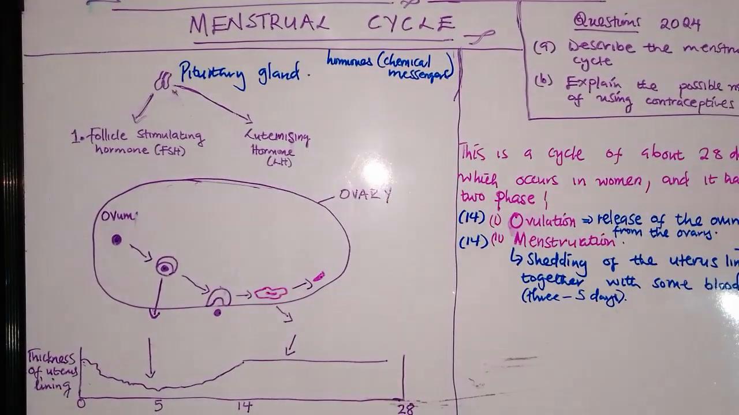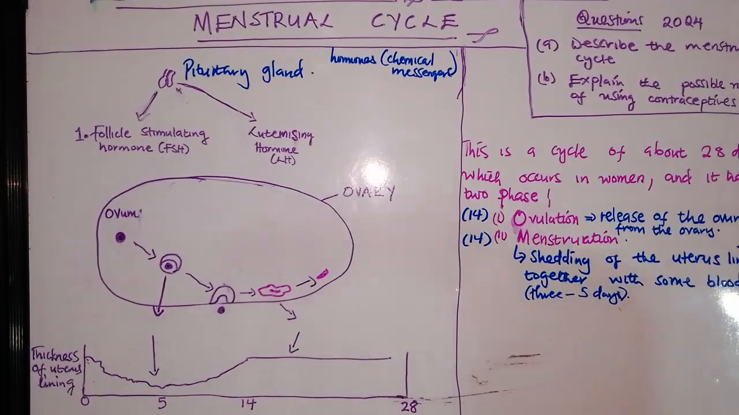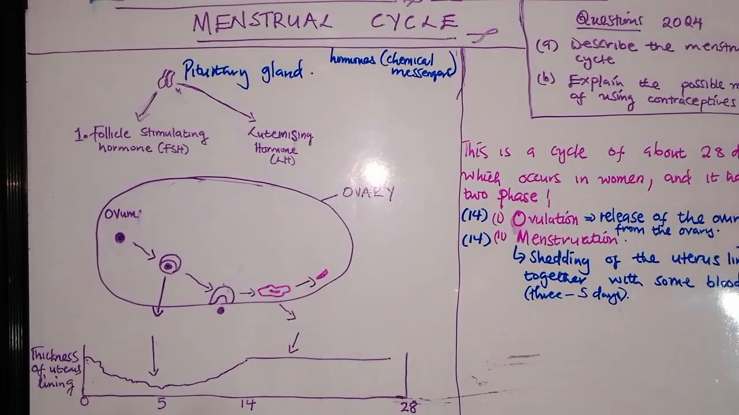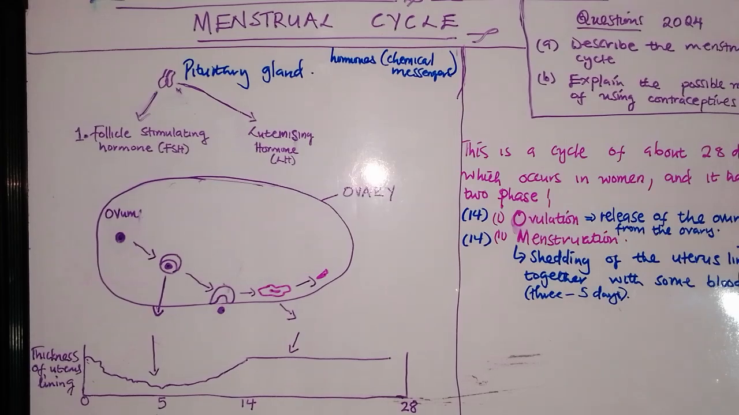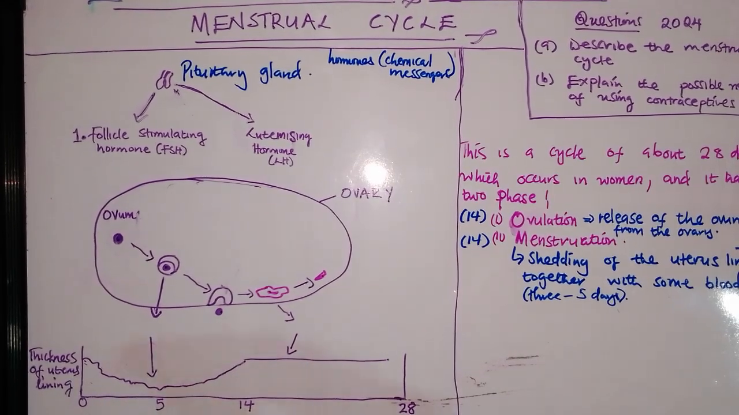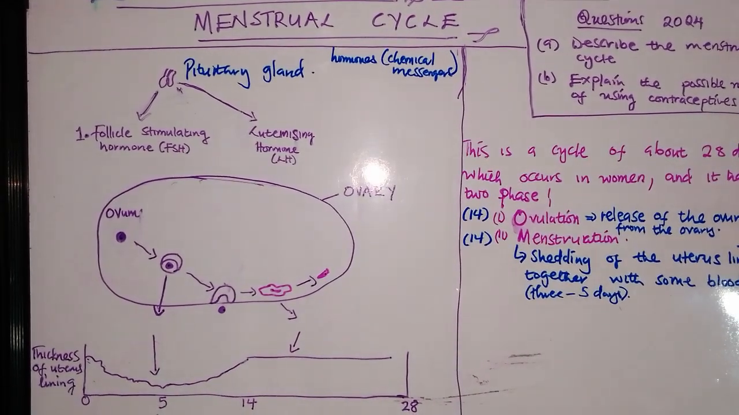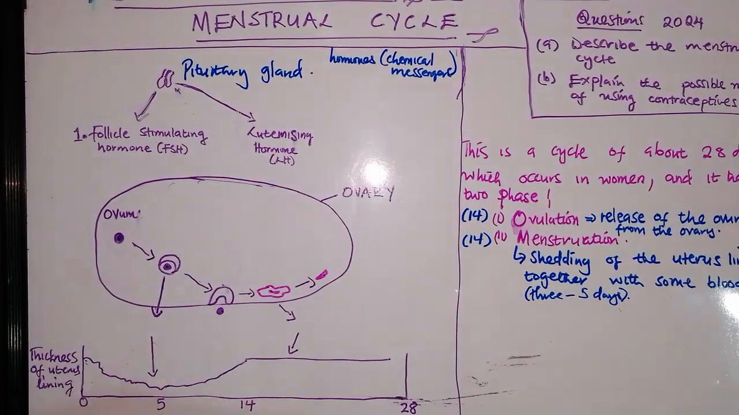We said that if the brain doesn't use electrical signals, it can also use chemical messengers to communicate with other parts of the body. So in our case, we are talking about the pituitary gland in the process of the menstrual cycle. The pituitary gland starts the process by stimulating the ovaries. So now, how does the pituitary gland stimulate the ovary?